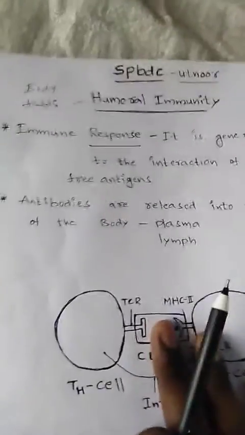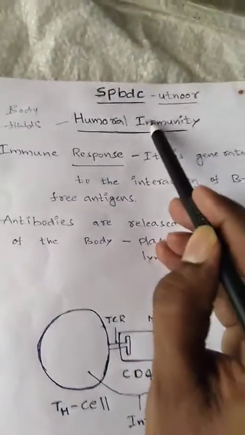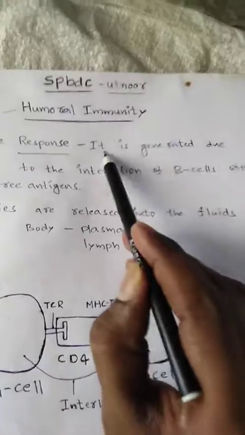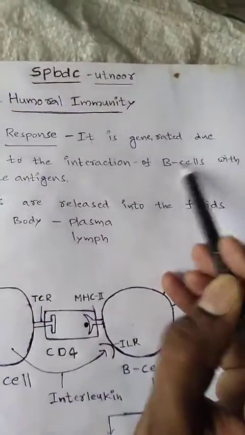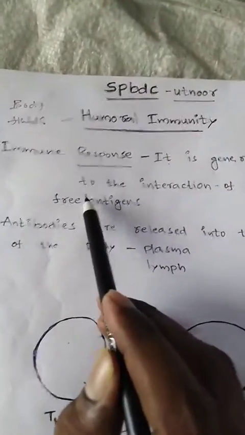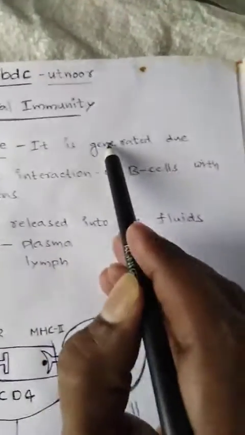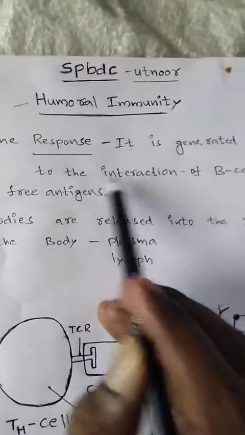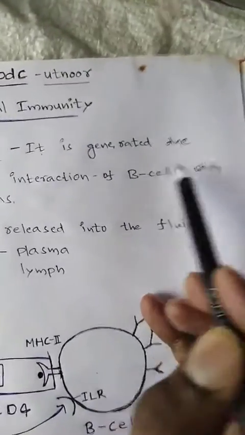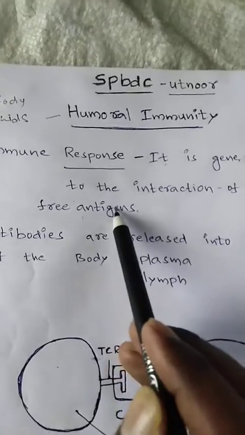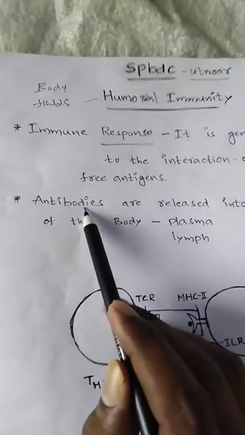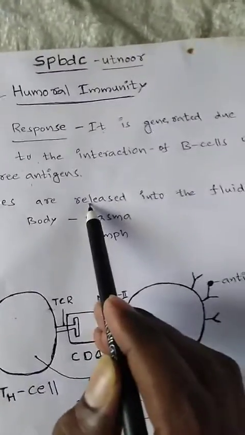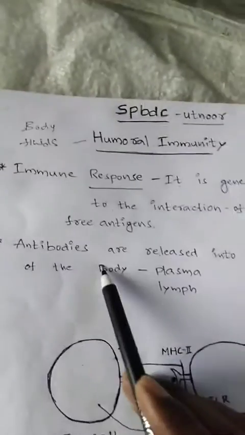See, the definition of humoral immunity: it is generated due to the interaction of B cells with free antigens. Antibodies are released into the body fluids.